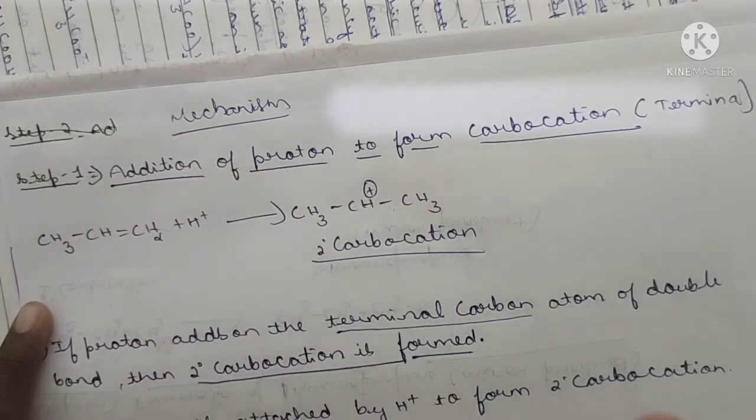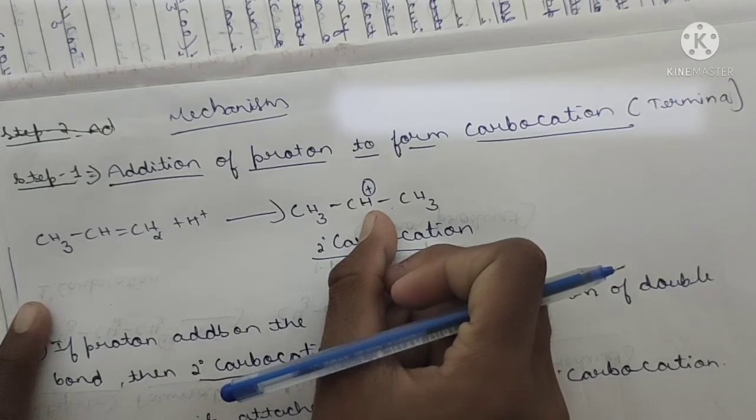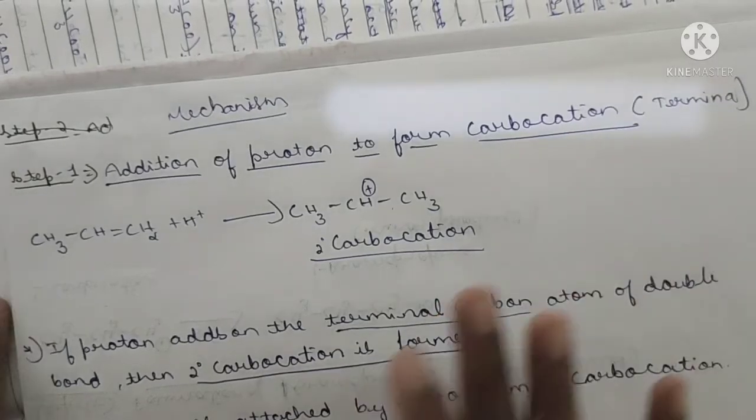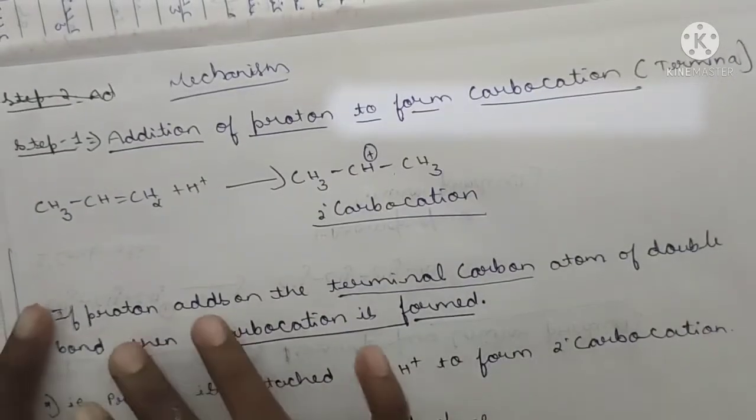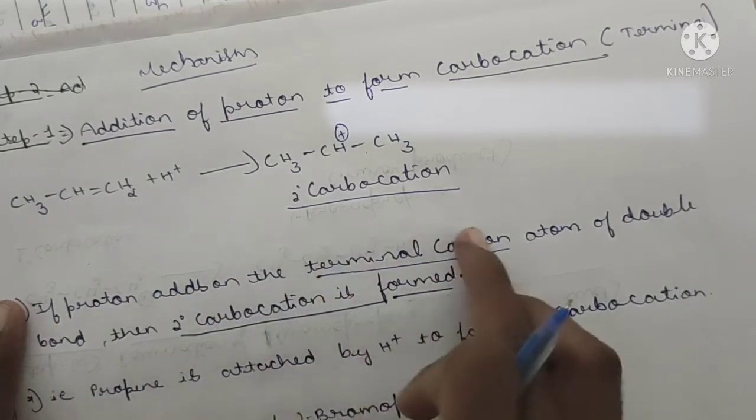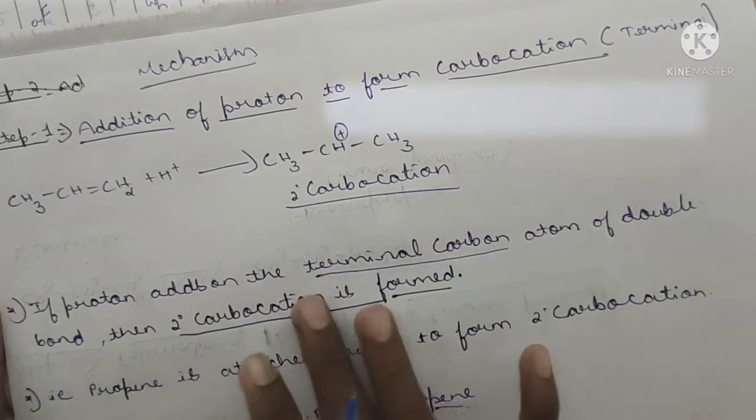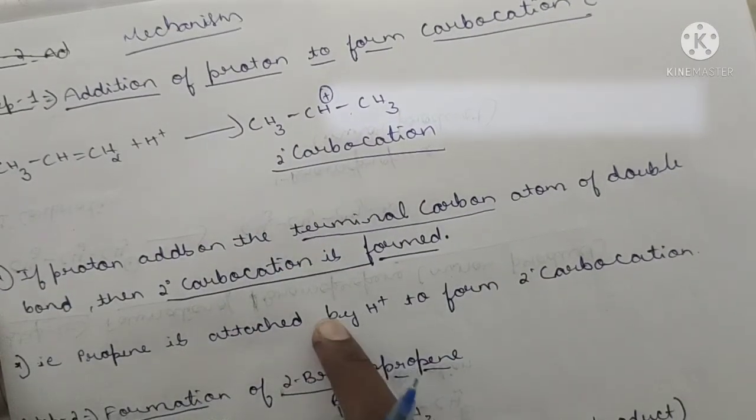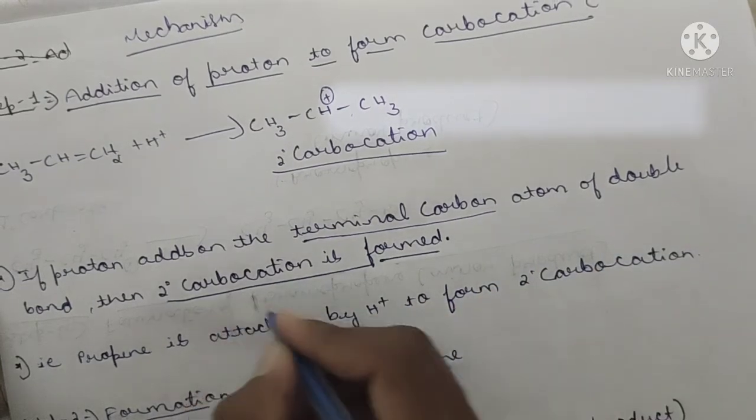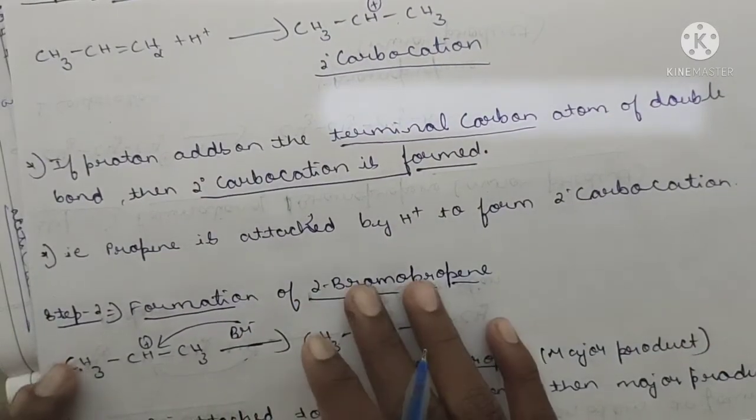This is a secondary carbocation, see here, secondary carbocation. It's not a primary. Got it? Is there any doubt? No. Let's discuss in the description. If a proton adds on the terminal carbon atom of the double bond, then a secondary carbocation is formed. Got it? That is, propene is attacked by H plus to form a secondary carbocation. It is attacked, not attached. Now next, formation of 2-bromopropane.